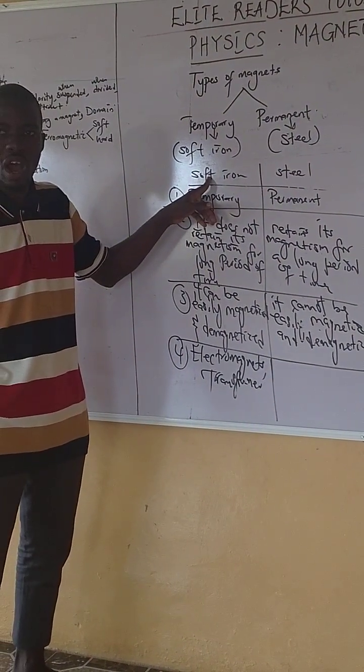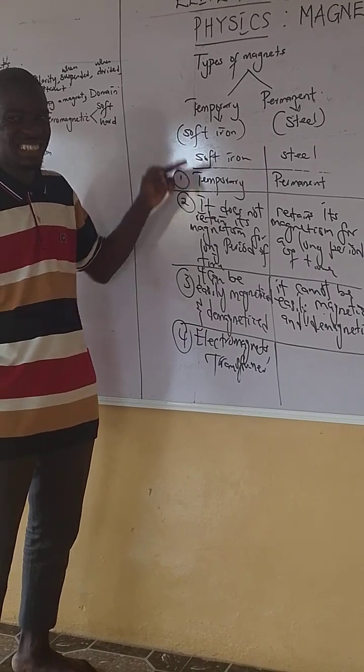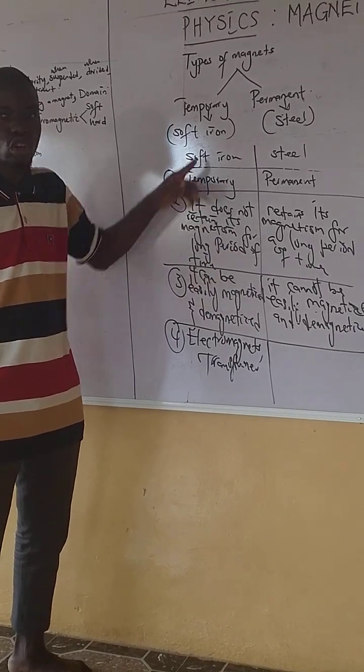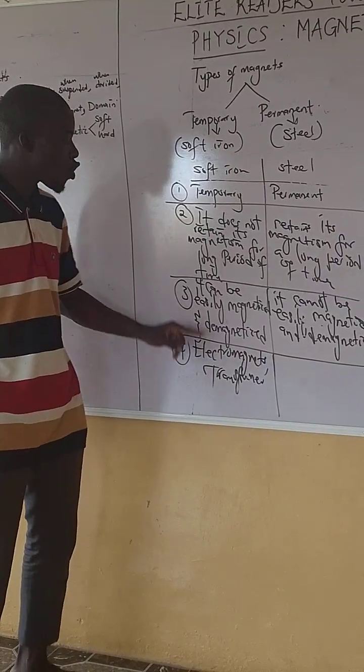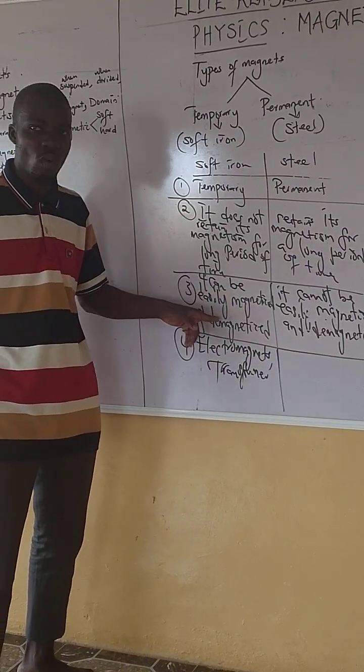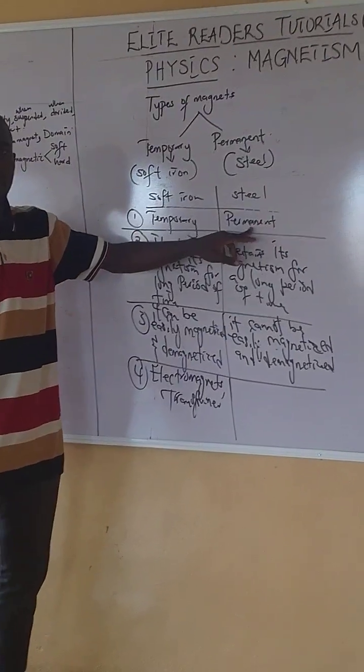Why? They will not ask you why, but because it can be easily magnetized and demagnetized. We use soft iron in electromagnets or in transformers because it can be easily magnetized and demagnetized. Now, where do we use permanent magnets?